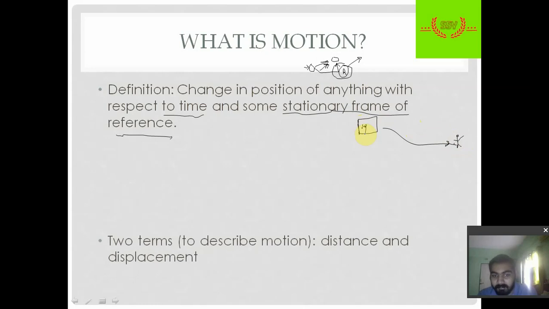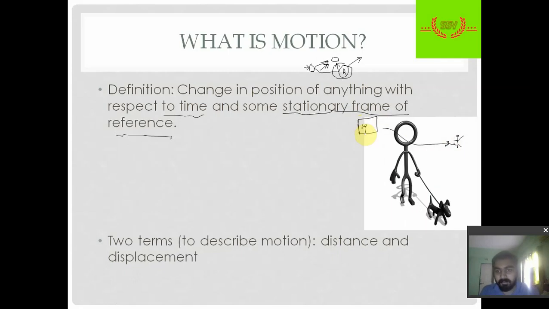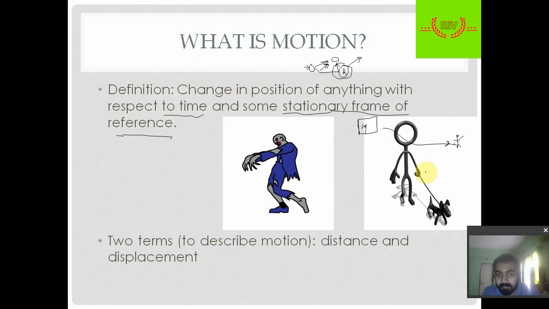There are two terms to describe motion. First is distance and second is displacement. These are all examples of motion. When you are walking with a dog, that is also a type of motion. You are moving from your house to outside, that is also a type of motion.